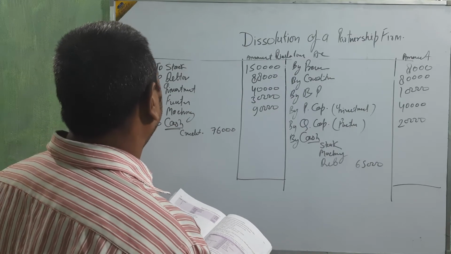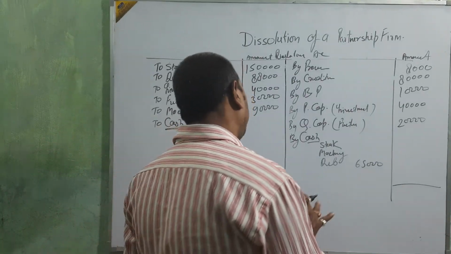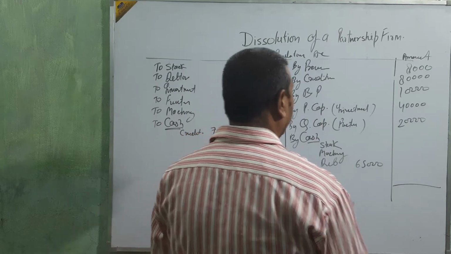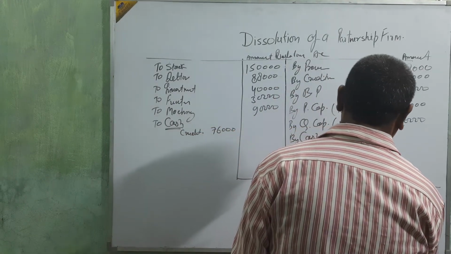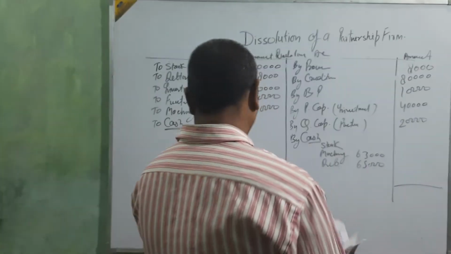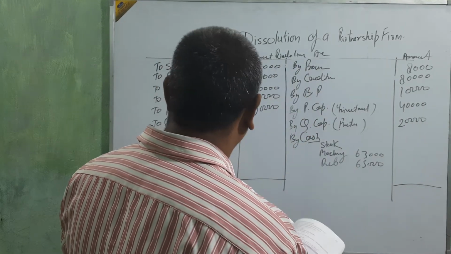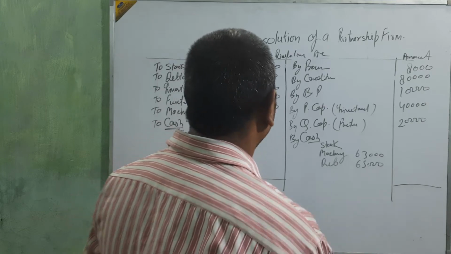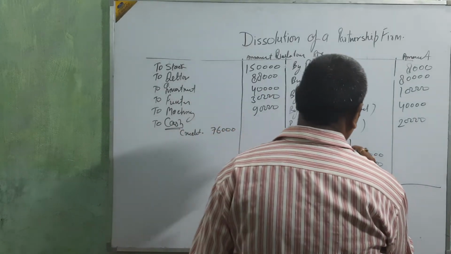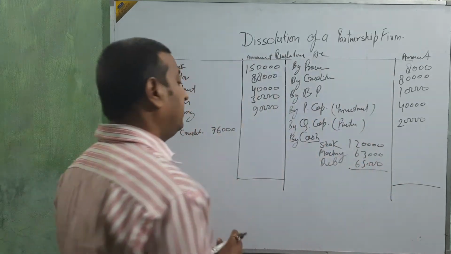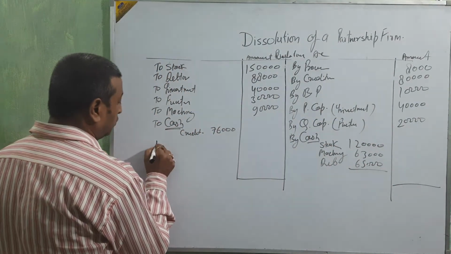Machinery amount is 90,000, 30% is 27,000 less, it means 63,000. Okay, beta. And 80% of stock means 1,20,000.